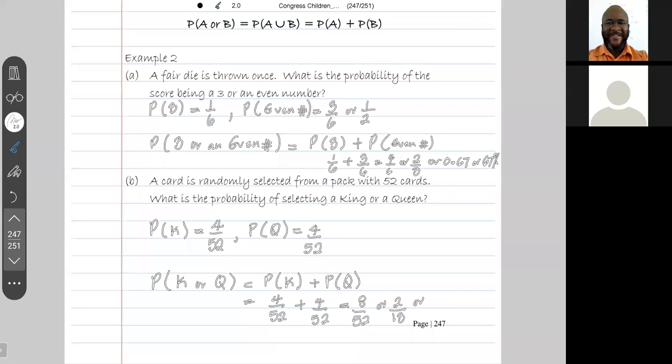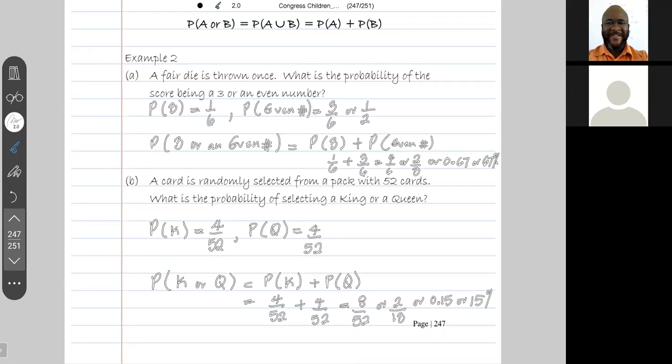Sometimes I like to write my answer as a decimal. So this is 0.15, or 15%.